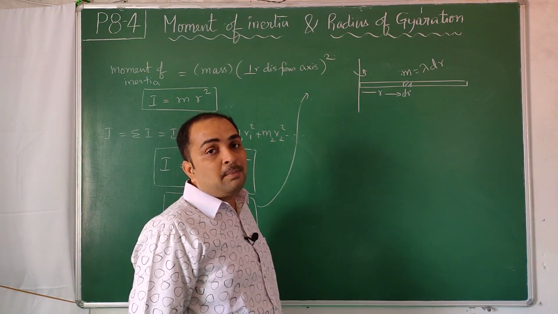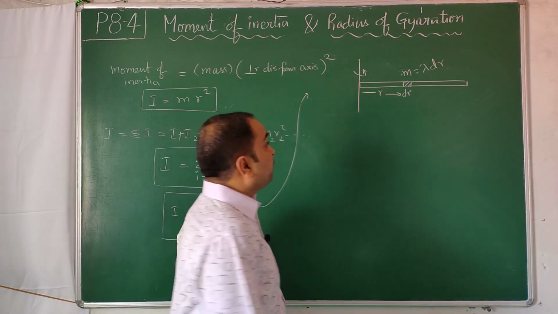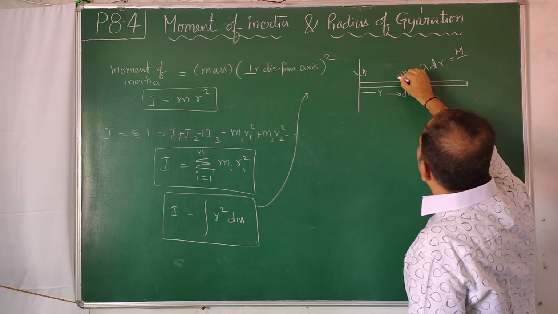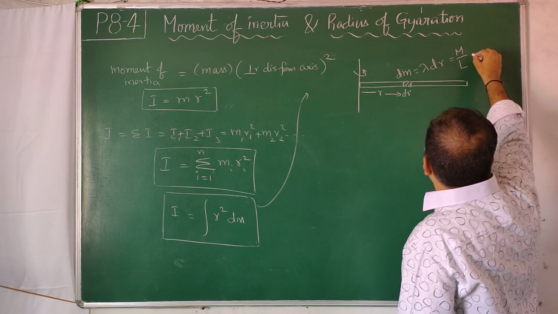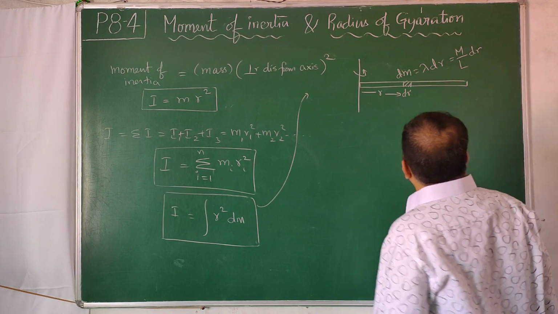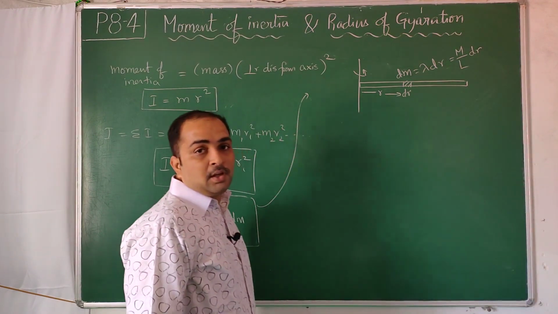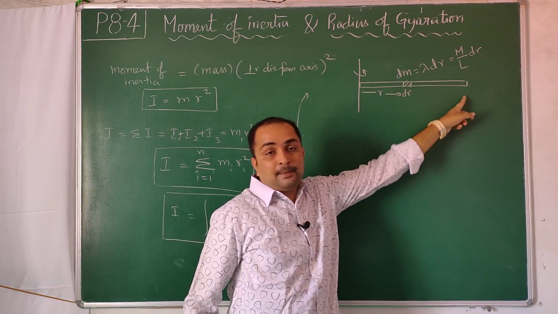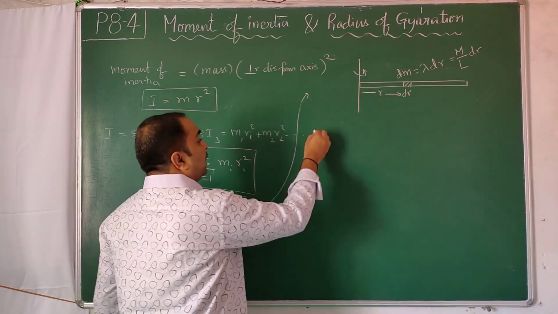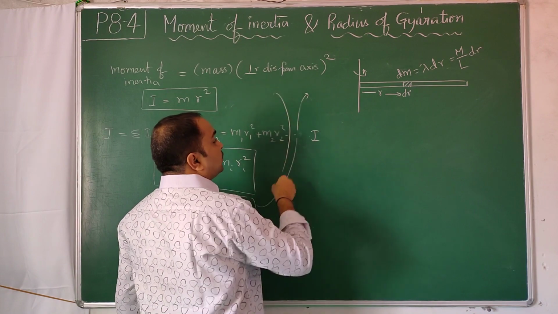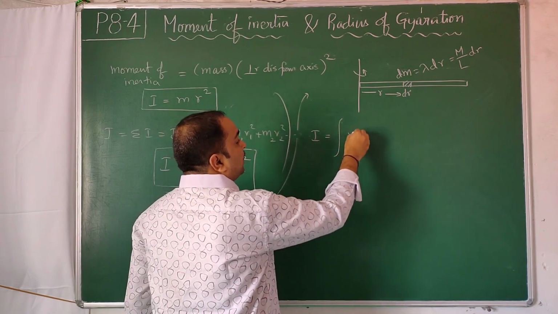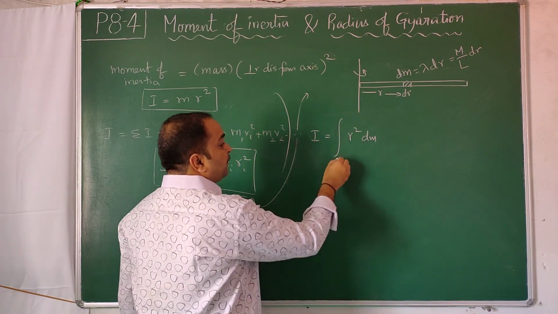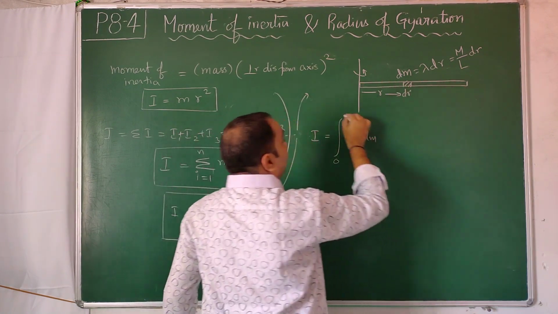Lambda is defined as total mass by total length, or linear density. It is capital M by L, so dm is capital M by L dr. Such chopped masses of each dm will lie from 0 to the end L. So now we write this formula: I is equal to integral r square dm. These dm's are starting from 0 here to the end L.